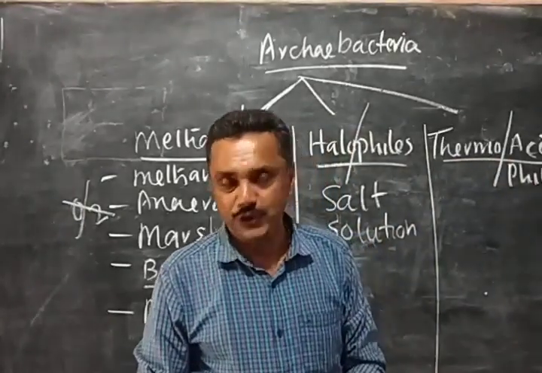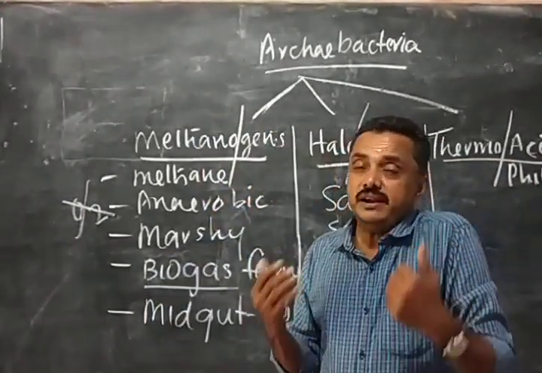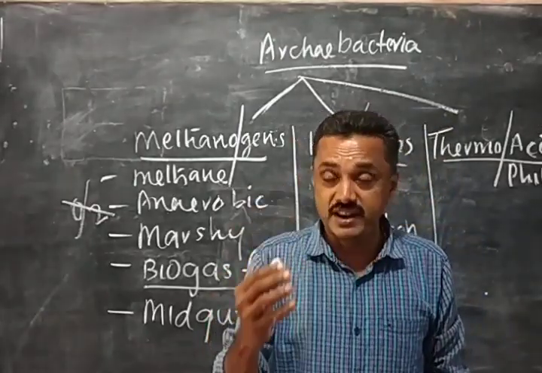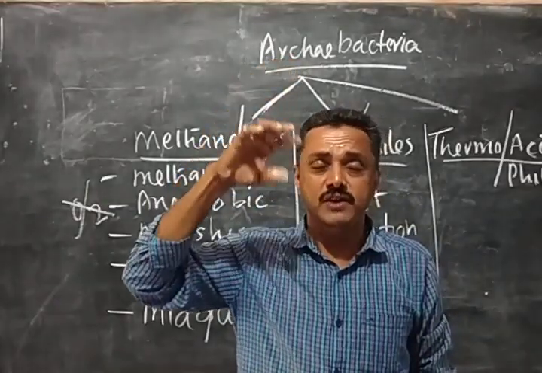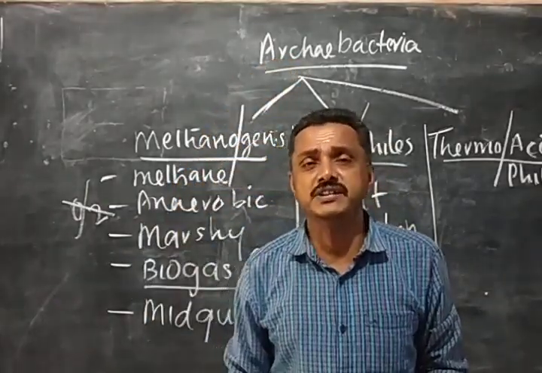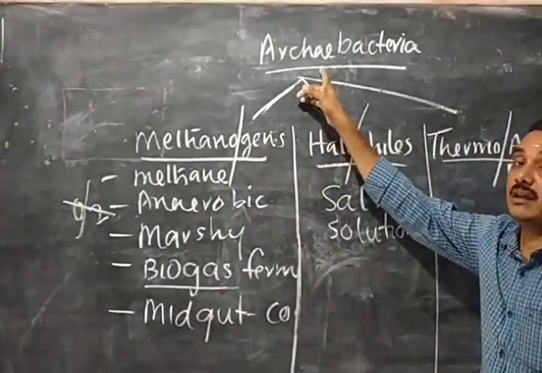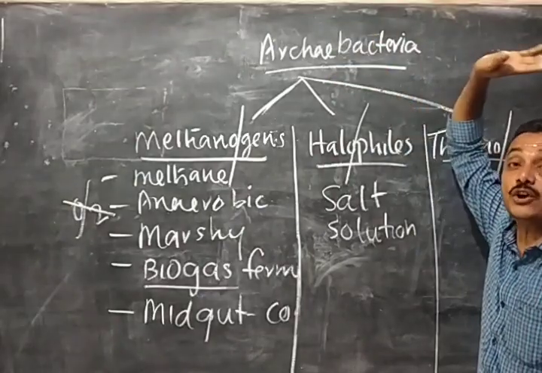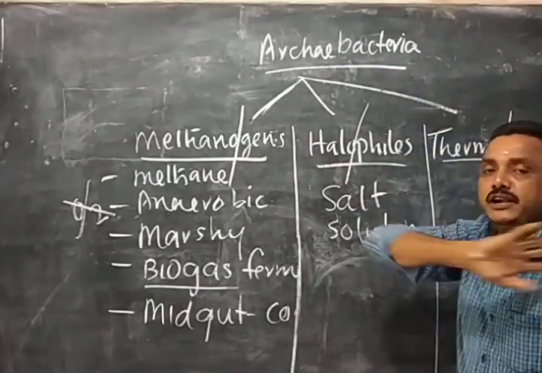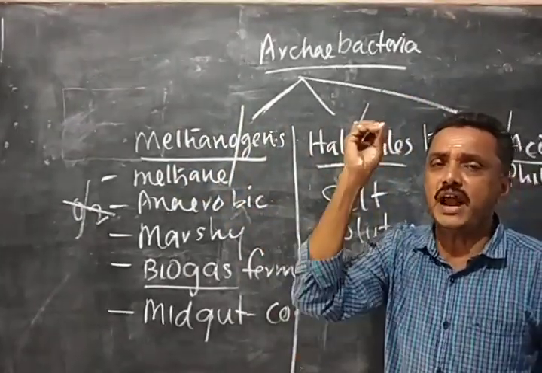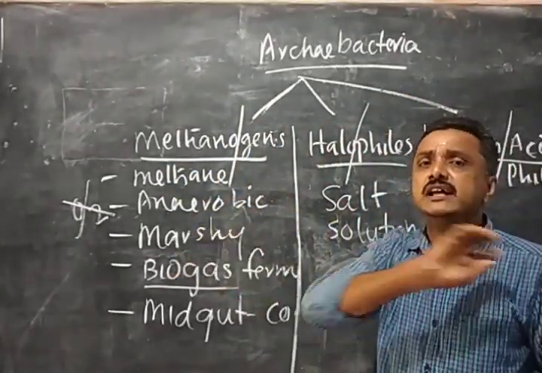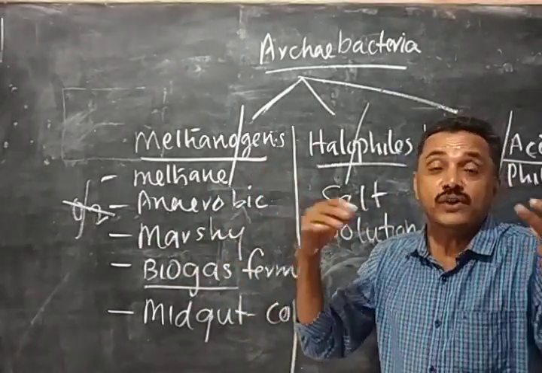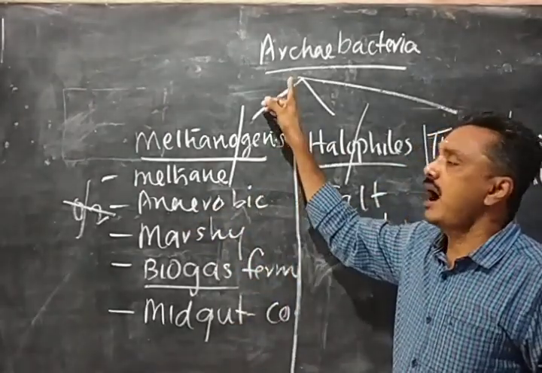thermoacidophiles. You remember that these are all extreme conditions. What is the meaning of extreme? Bad, unfavorable conditions. So the old living organisms which live in any unfavorable conditions are called what? Archaebacteria. So remember that archaebacteria are an old type of bacteria that lived crores of years ago. At that time the condition of the atmosphere was very, very bad and unfavorable. There was no oxygen, no water, nothing. So bacteria lived in that condition, the first living organisms of the world, called archaebacteria.